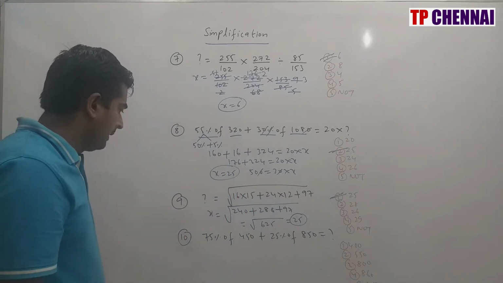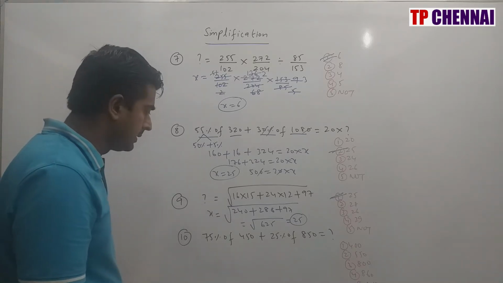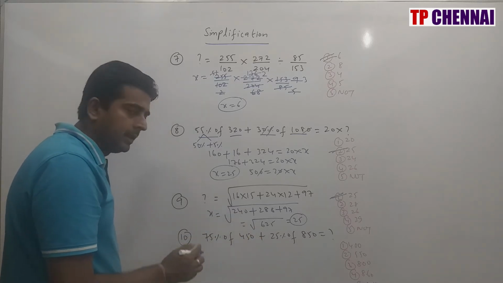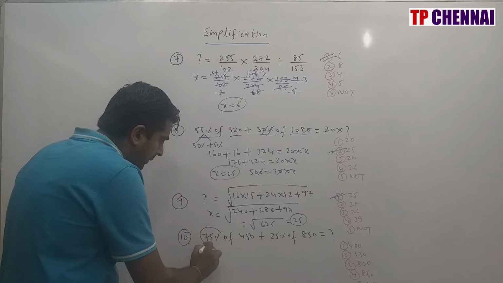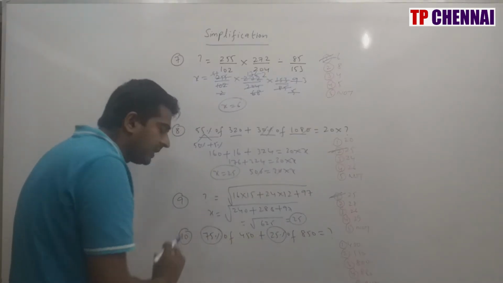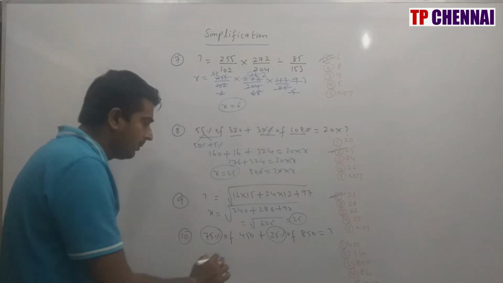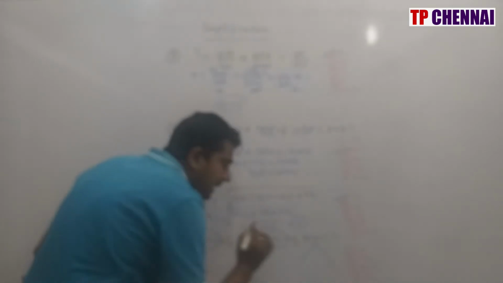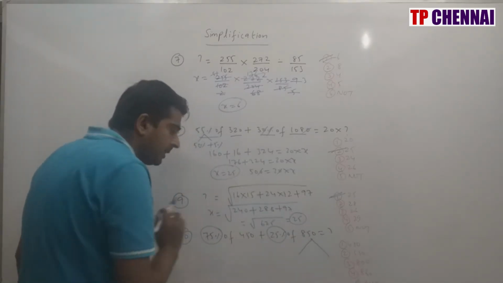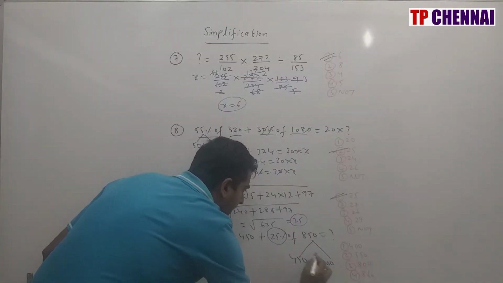Then 10th one. 75% of 450 plus 25% of 850 is equal to how much? If you go with the normal method, it will be in decimal. I will tell you one trick here. When you see here, 75% and 25% is there. When you add these percent values, you are having 100%. That means whenever this kind of question will be there, whichever bigger number is there, you break this number in terms of the smaller number. So bigger number is 850, smaller number is 450. Break this bigger number as 450 plus 400.